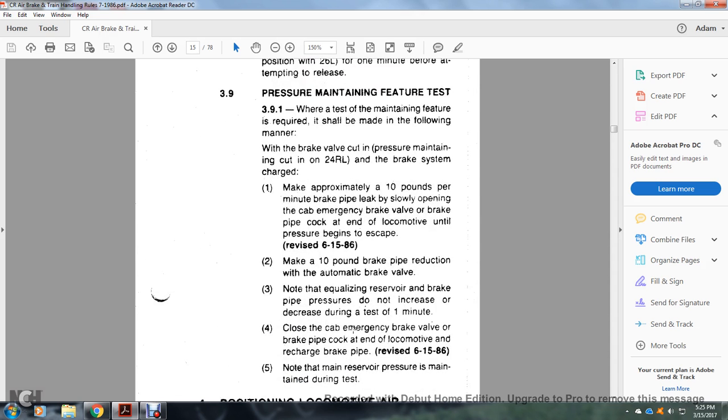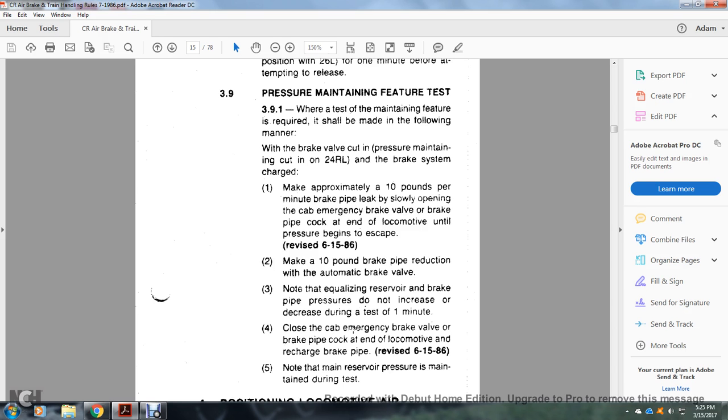3-9, pressure maintaining feature test. 3-9-1, when the test for the pressure maintaining feature is required, it shall be made as follows: with the brake valve cut in, with the pressure maintaining feature cut in, with the 26L, the brake system charged, reduce the brake pipe approximately 10 pounds per minute by brake pipe leak, slowly opening the cab emergency brake valve or the brake pipe cock at the end of the locomotive until the pressure begins to escape.